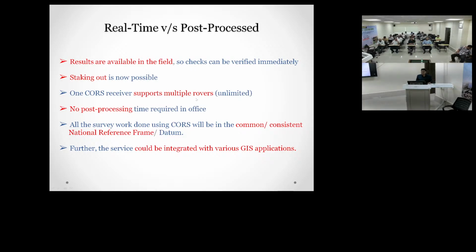So, real time versus post processing. In real time, you instantly get the coordinates. What is the difference with post processing? In post processing, you take the observation in the field, come to the office, and then calculate through certain software. We are using TBC, which is Trimble Business Center.